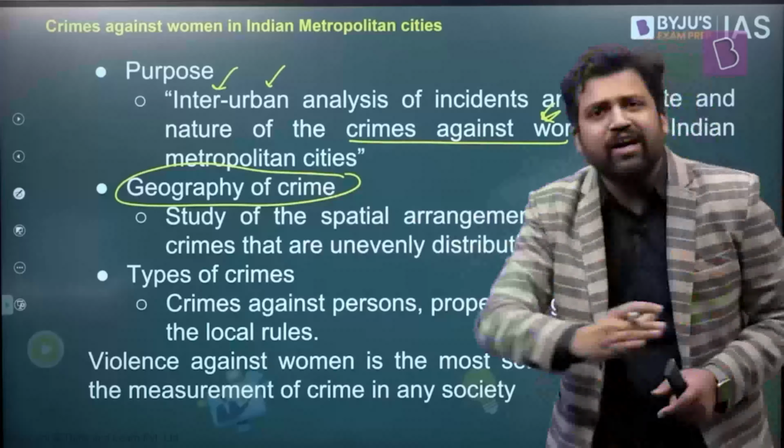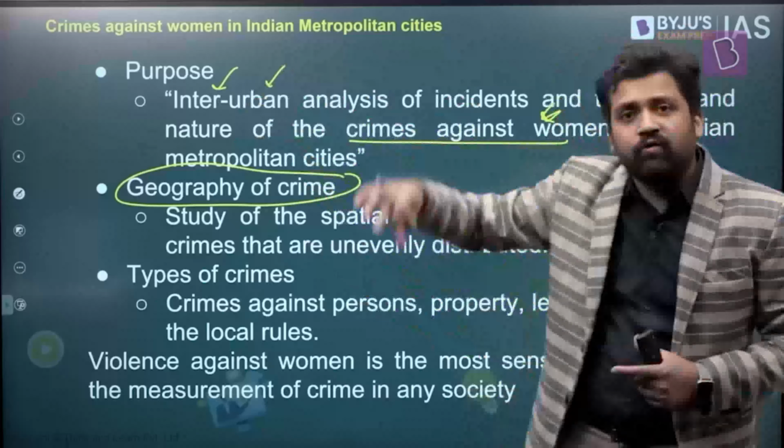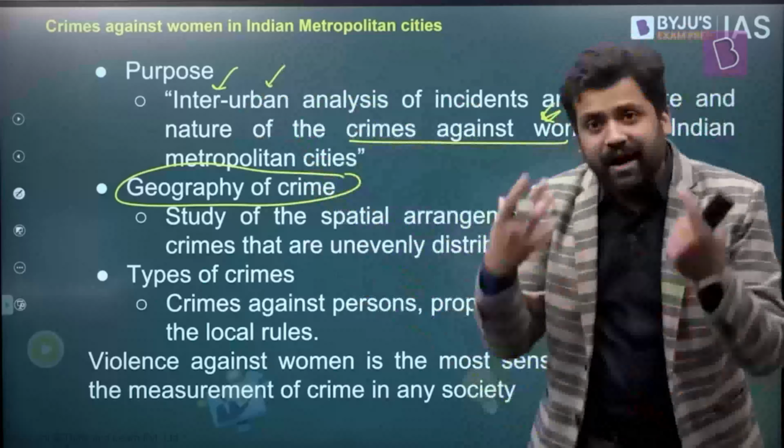They are looking at different metropolitan cities, cities which have more than 10 lakh population. Again, here also there is variation. Some cities will have a population of more than 50 lakh, some cities will have a population of more than 1 crore. So in these different kinds of cities, what is the crime rate? What is the crime rate against women?